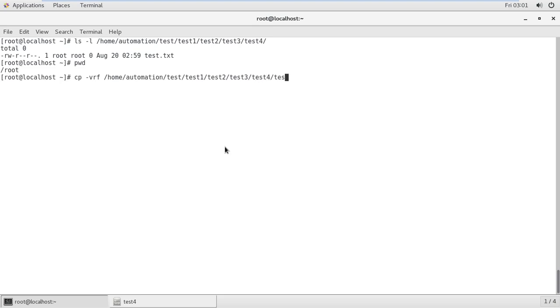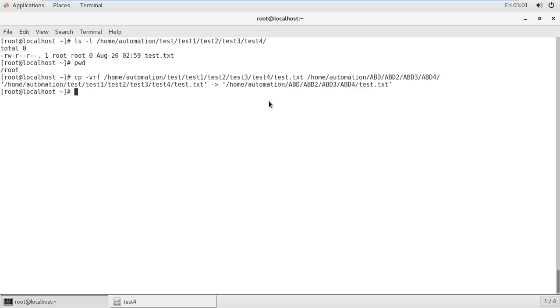Which file? Taste.txt, which you need to copy and paste. This is the copy command. I have just copied and I want to paste it over in the second home automations abd, abd and enter. So the file taste.txt is copied and pasted here. So this is the copy and paste command.